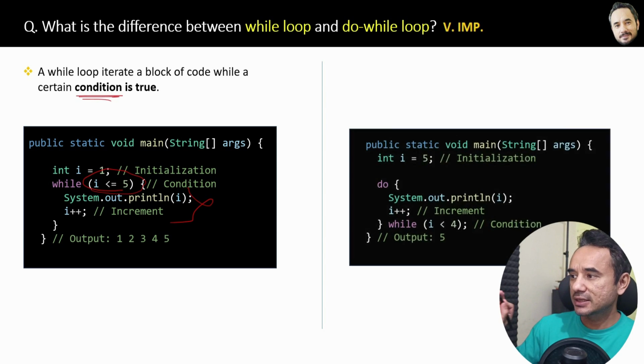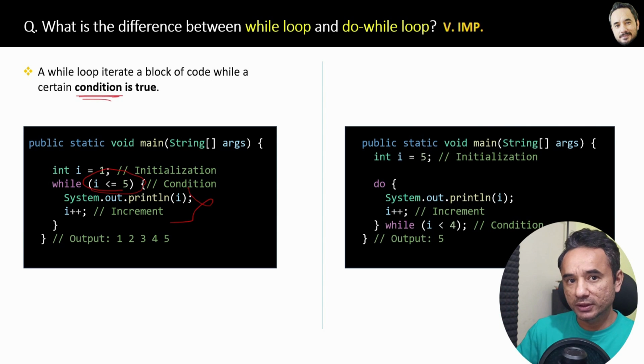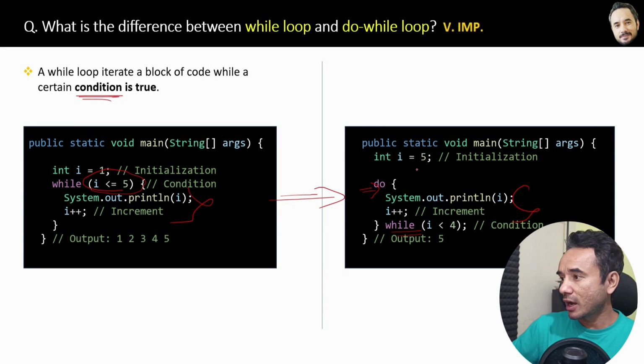Now here is the code of the do-while loop, and you can see do-while is very similar to the while loop, but here the do block of code comes before the while condition. When you run this program, after the variable declaration, the do block will execute without any condition check.